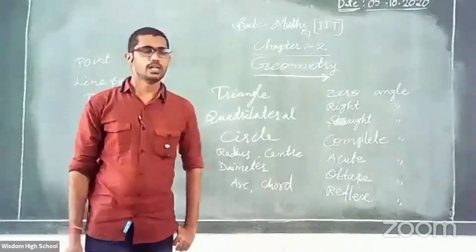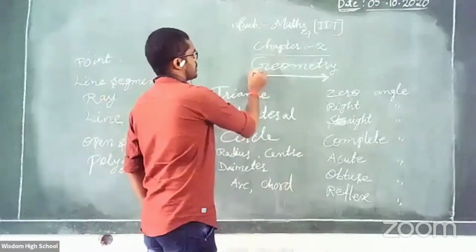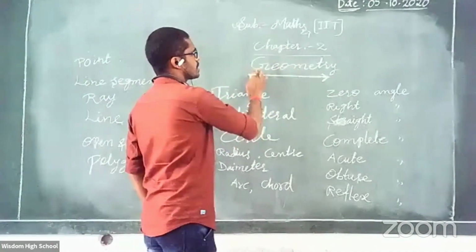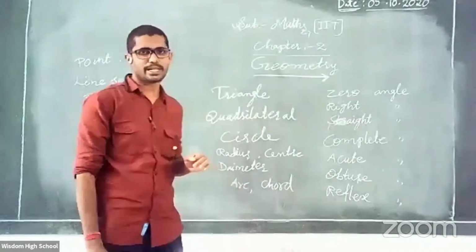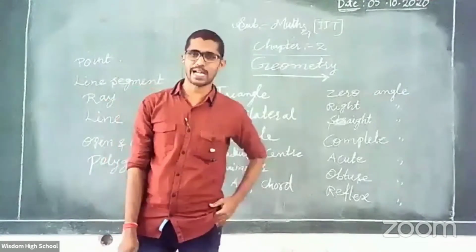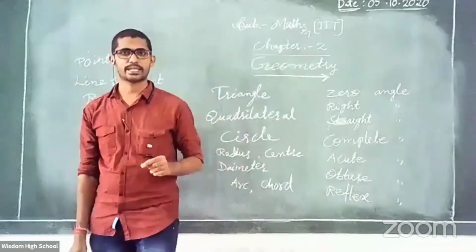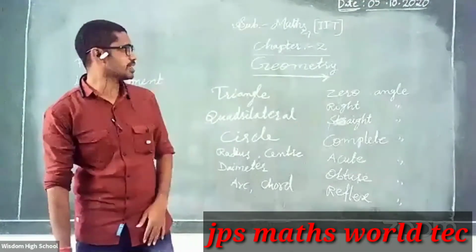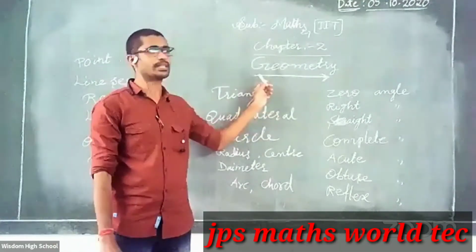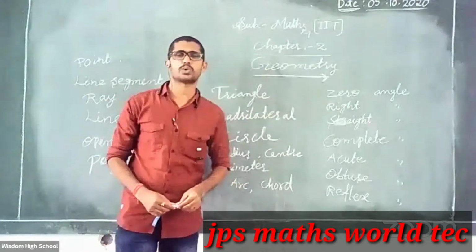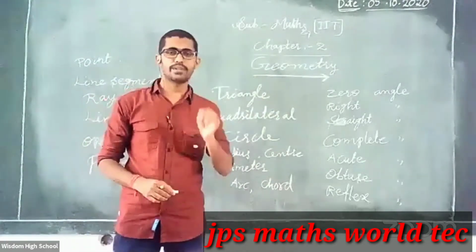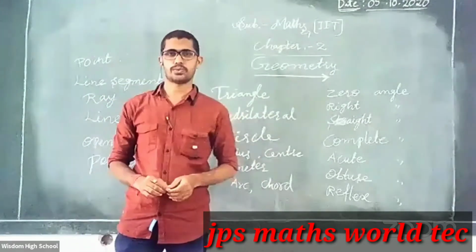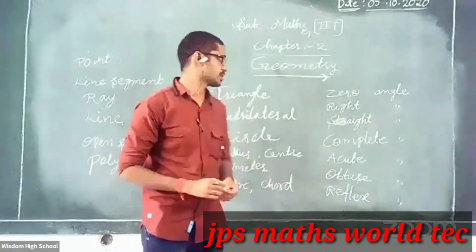Geometry, right? First, divide this word into two parts. Geo means earth, and metric means measurement. Everything we are learning in this topic, get ready for that. It's a very simple topic and also very important. Are you ready? Right.